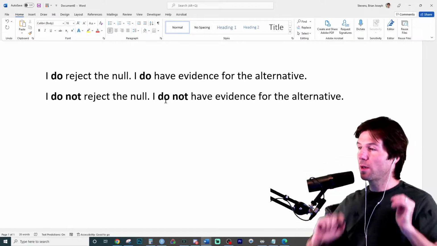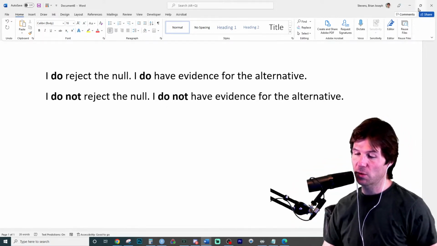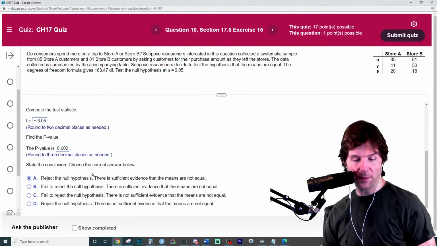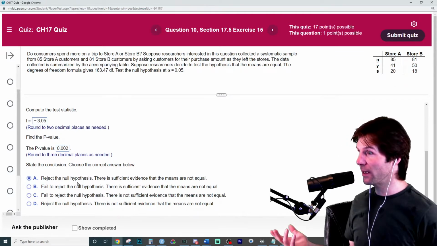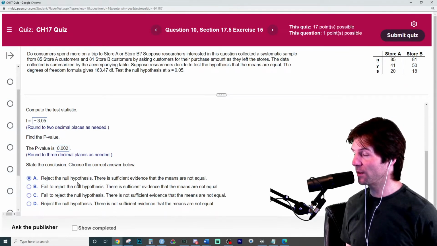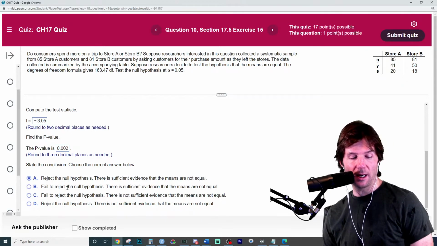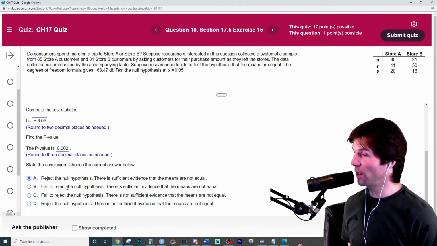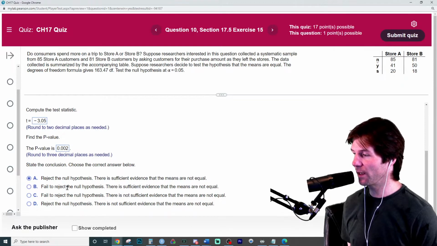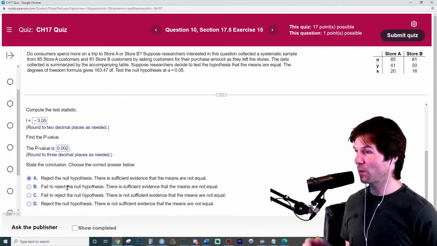So hopefully this right here can help with the last one. These are the only pairings we should use. So when we see down here at the bottom, I reject the null, there is evidence for the alternative, or sufficient evidence. That is paired together properly. The only other possible one is I fail to reject the null, which means I do not reject. That's just another phrasing. Let me ask you this last question on this one real quick.